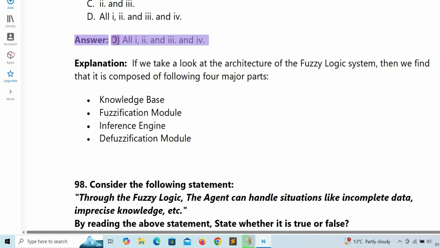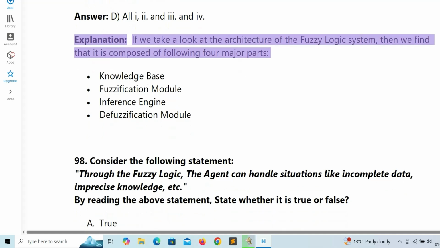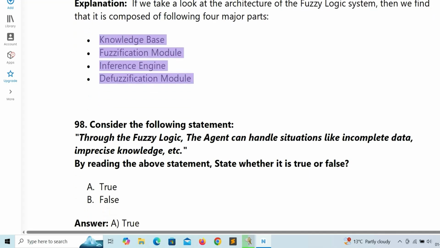Answer: D. All 1, 2, 3 and 4. Explanation: if we take a look at the architecture of the fuzzy logic system, then we find that it is composed of the following four major parts: knowledge base, fuzzification module, inference engine, defuzzification module.